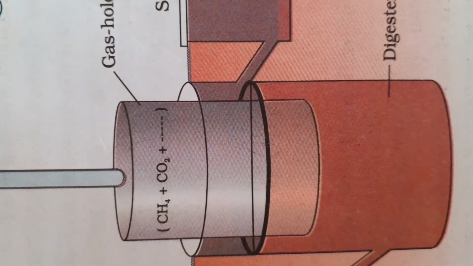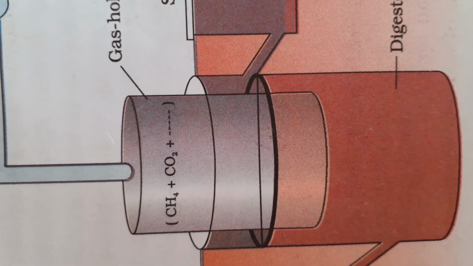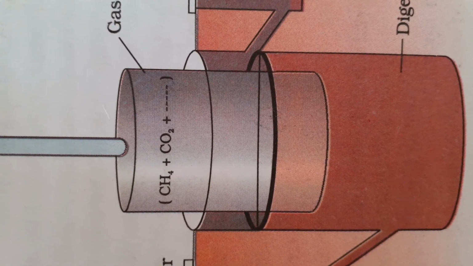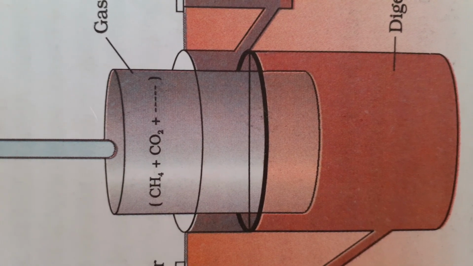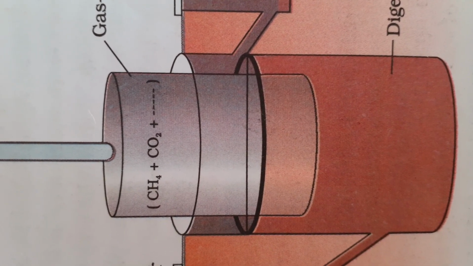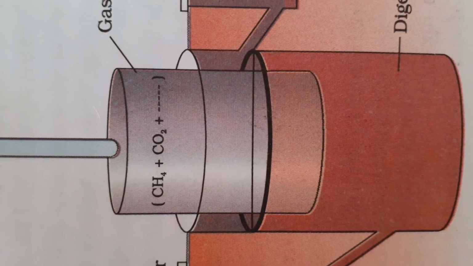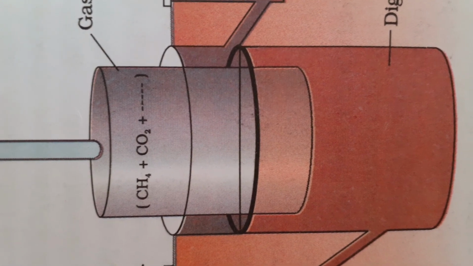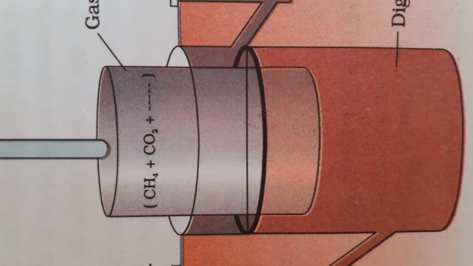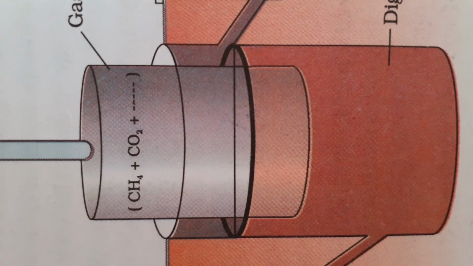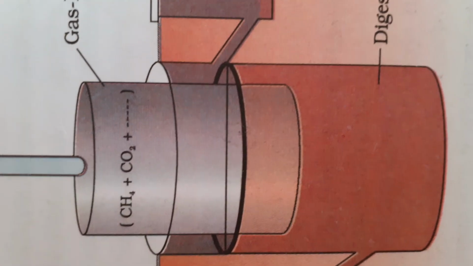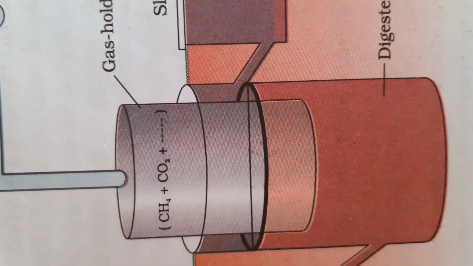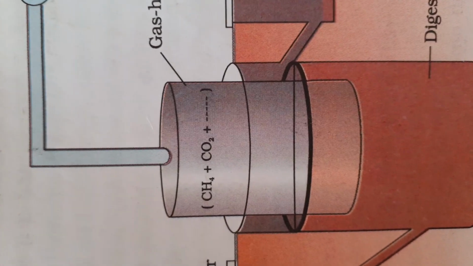Numerous microorganisms are present in the cow dung, and when you collect this cow dung, or the other dung or excreted materials of the animals, in the digester, it has various microorganisms. These microorganisms will break down the cow dung and utilize it for energy. When these organisms are growing in the digester, they release gases. Now, these gases are the source of biogas.